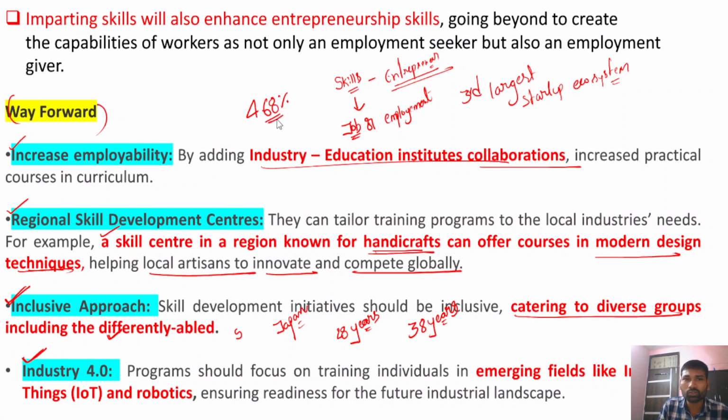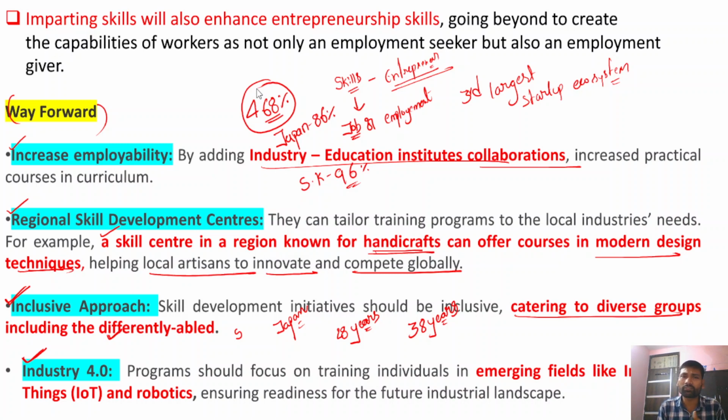However, when you compare this data with Japan, around 86 percent of its population is formally skilled, and in South Korea, around 96 percent of its population is formally skilled. So therefore, India should excessively focus on skill development.